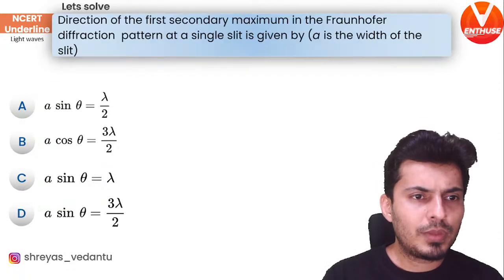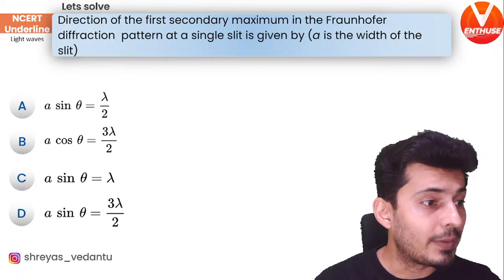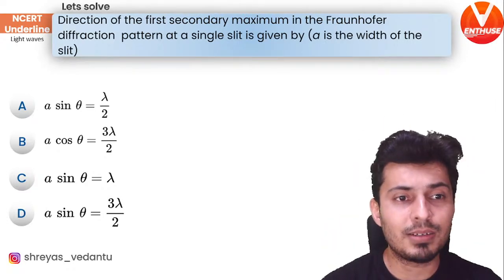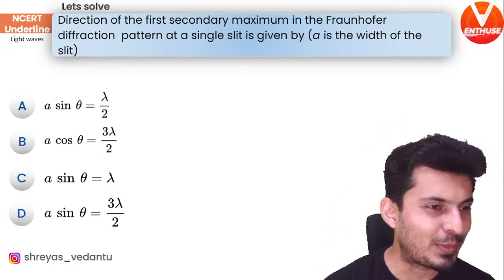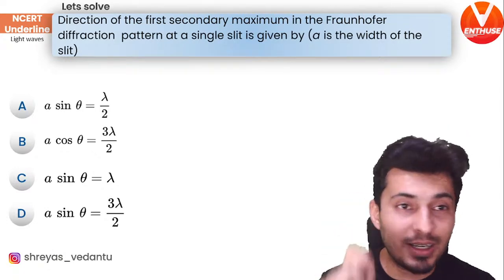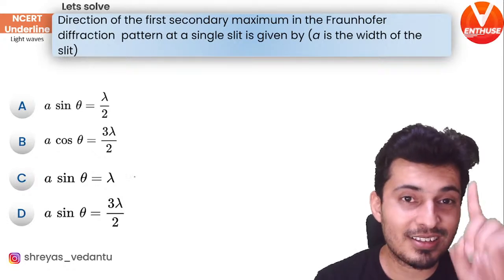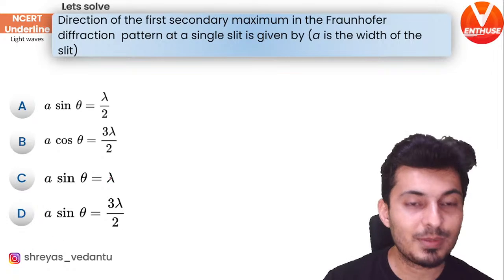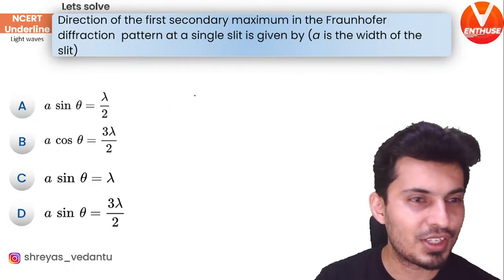Great. So the direction of the first secondary maxima in a single slit diffraction pattern is given by which correct relationship? Very interesting question. The direction of the first secondary maxima. Be careful about it. Where do you think will be the correct angular position? What's the correct relationship for that?